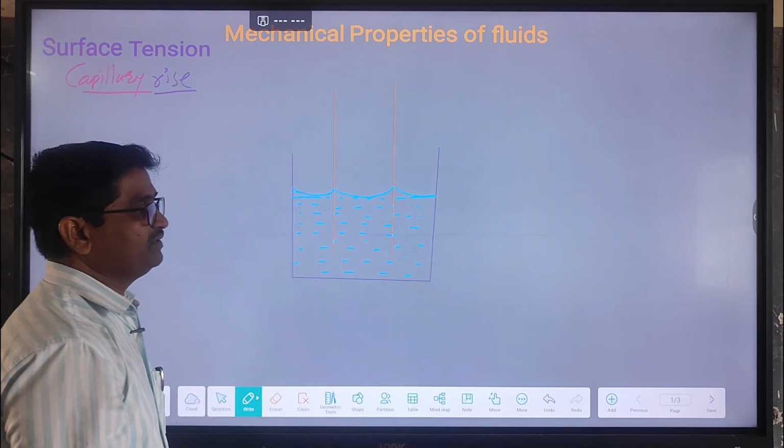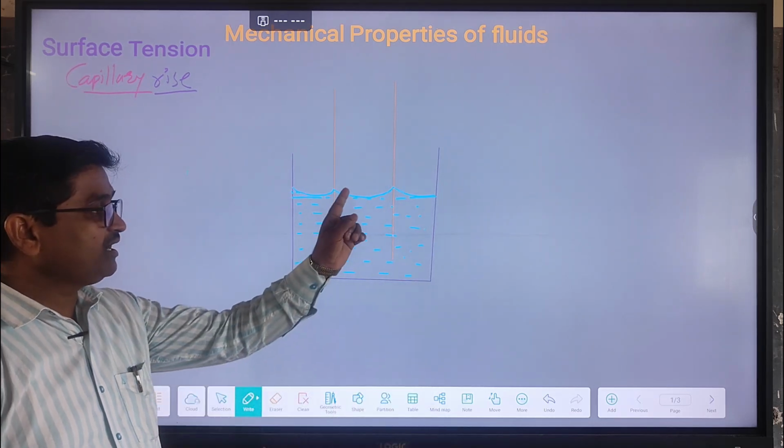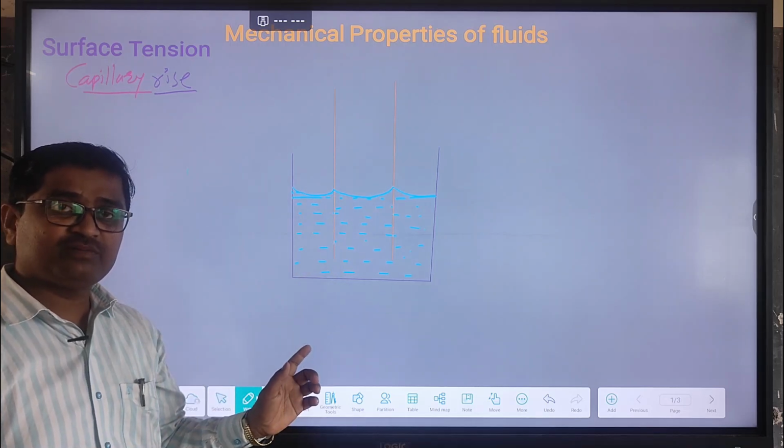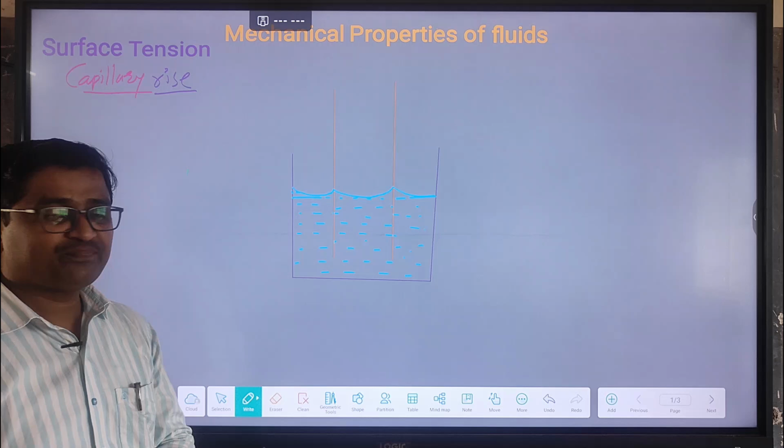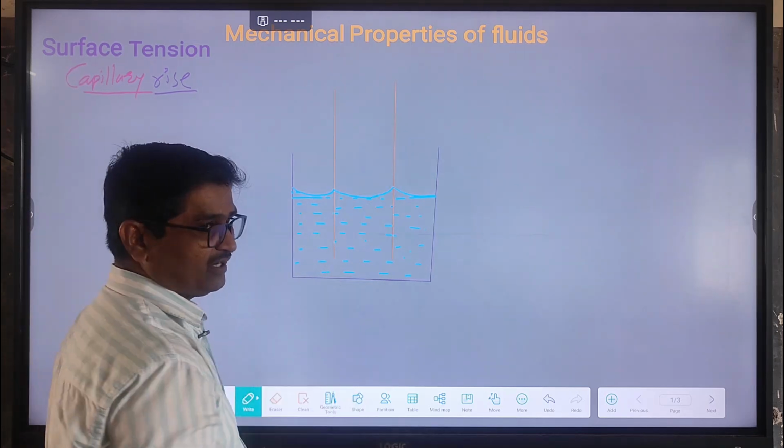The free surface of the liquid is normally concave when the glass capillary tube is dipped into the liquid and the liquid is pure water. So we know that pure water completely wets the capillary, and that's why the point of contact is concave.